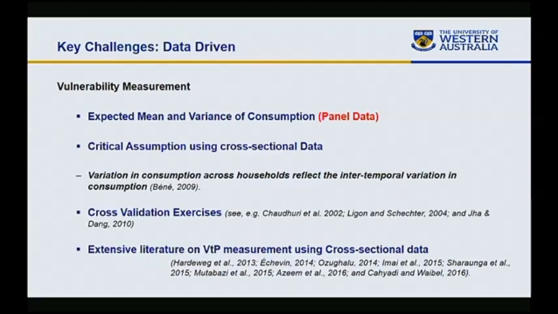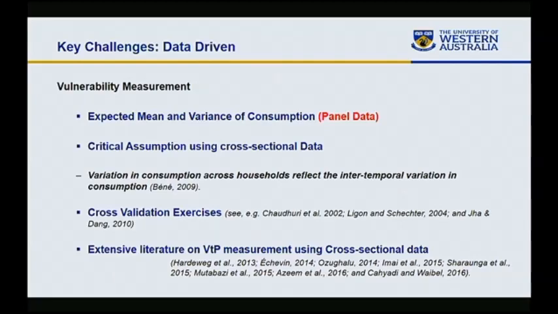What are the challenges that we faced? Challenges are basically data driven. For example, if we talk about vulnerability to poverty measurement, then at least we have two pieces of information that are needed: expected mean consumption and variance of consumption over a period of time. Now, this means that we need panel data, a very rich and lengthy panel data, which is very rare in developing countries. In the absence of panel data, we can estimate vulnerability to poverty, but with a very strong assumption.